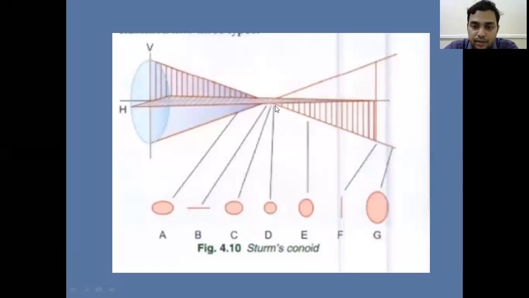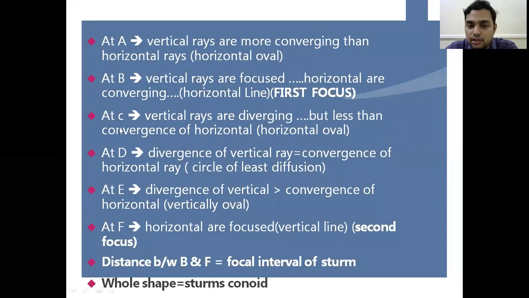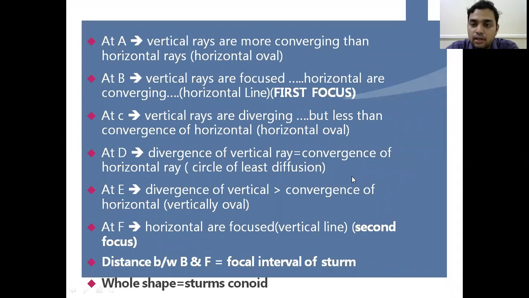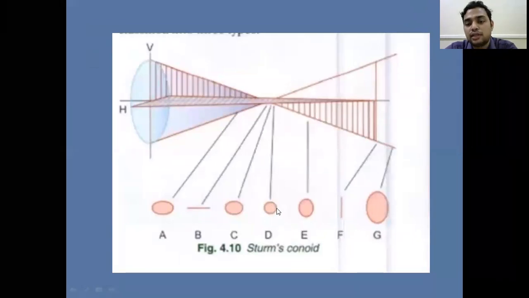At point D, the convergence of the horizontal rays is equal to the divergence of the vertical rays. So at point D, what happens? The divergence of the vertical rays is equal to the convergence of the horizontal rays, and they form a circle shape that we call the circle of least diffusion. Here, you see, a circle is formed; we call it the circle of least diffusion. As the convergence of the horizontal meridian is equal to the divergence of the vertical meridian, we get a circle of least diffusion, that is, a circle shape is formed. So at point D, the circle is formed.